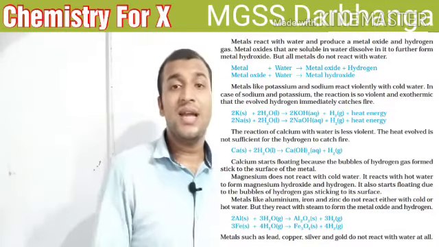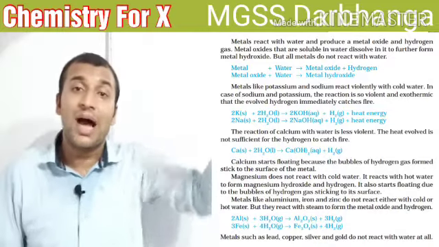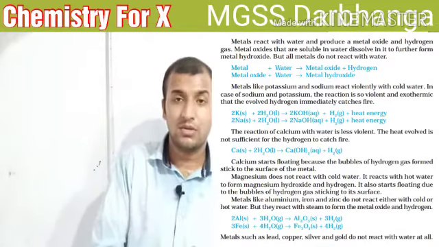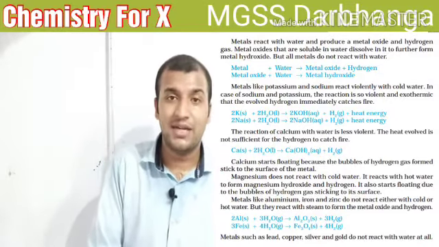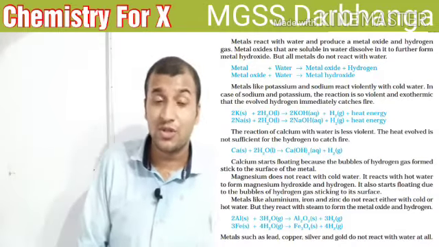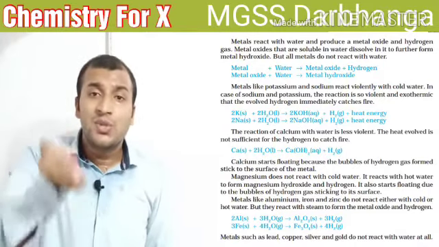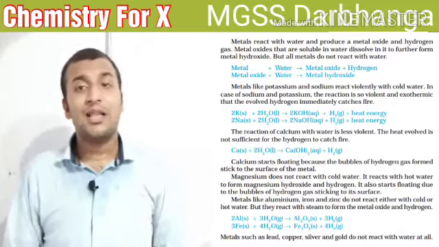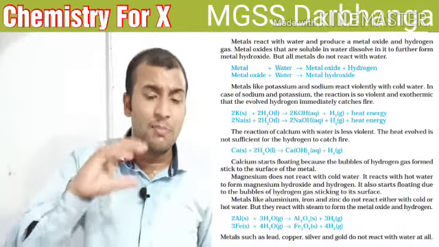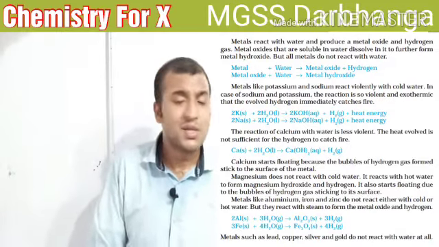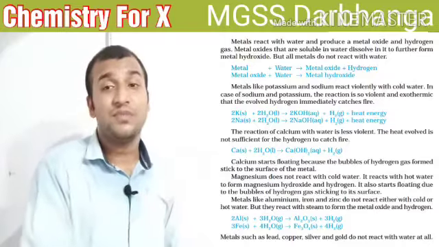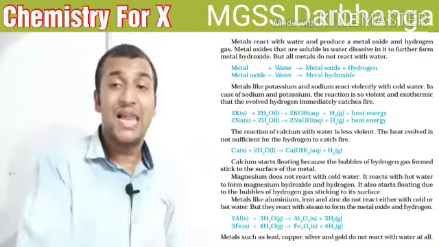The metal whose reactivity is moderate, not so high, not so low. Such types of metals react with hot water to form metal hydroxide, and sometimes metal oxides also form along with hydrogen gas. And the metals whose reactivity is very low, very slow, and found at the bottom of the reactivity series, such less reactive metals react with only steam, just like iron, just like aluminium.